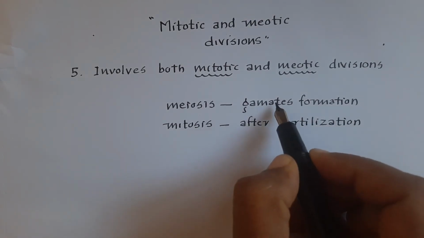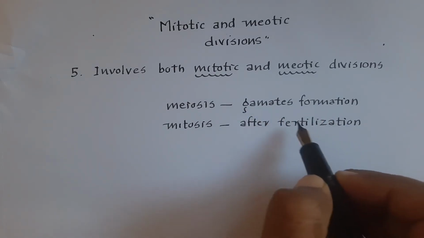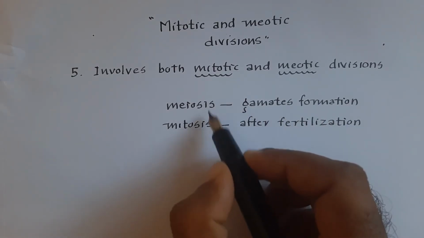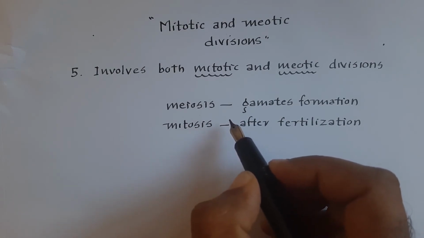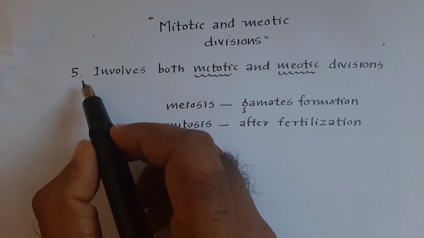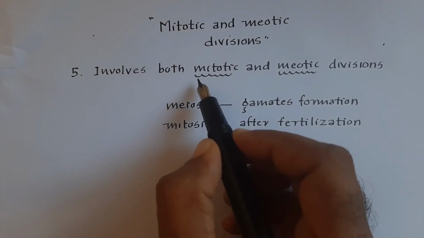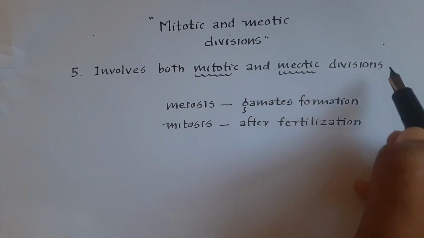With respect to these phenomena, gametes formation and after fertilization, both of these divisions occur. But we can simply state the fifth most characteristic feature of sexual reproduction in this way: it involves both mitotic and meiotic divisions.